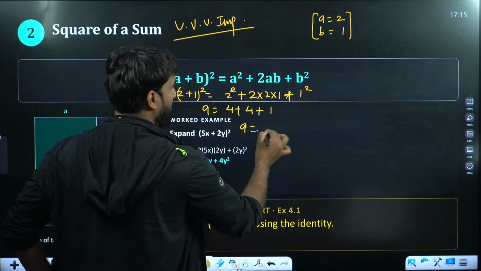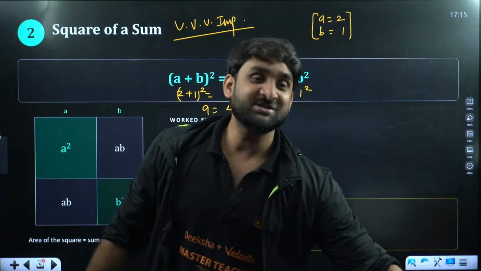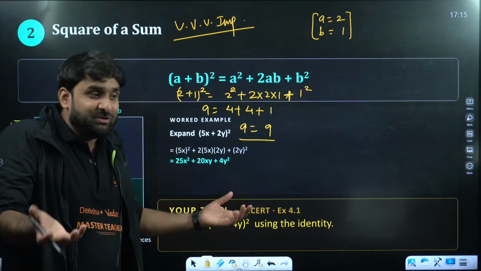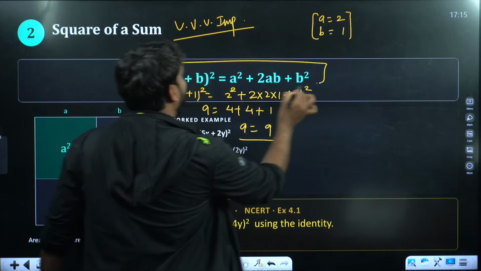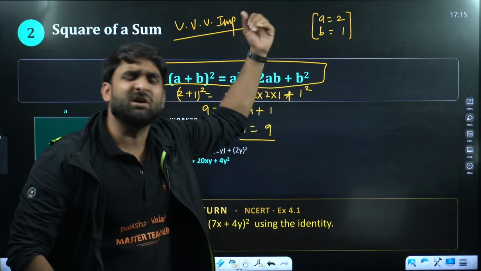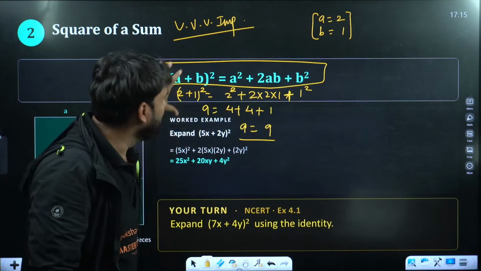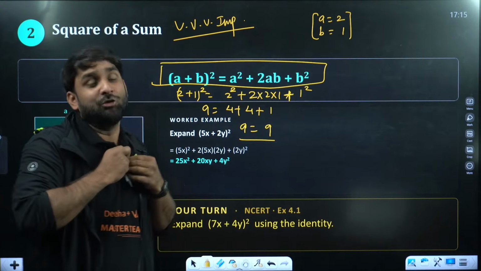Can you see here? The RHS and LHS both have become equal to each other. It indicates that this is clearly an identity. Why? If you select any A, any B, this will satisfy RHS and LHS at any value of A, at any value of B.